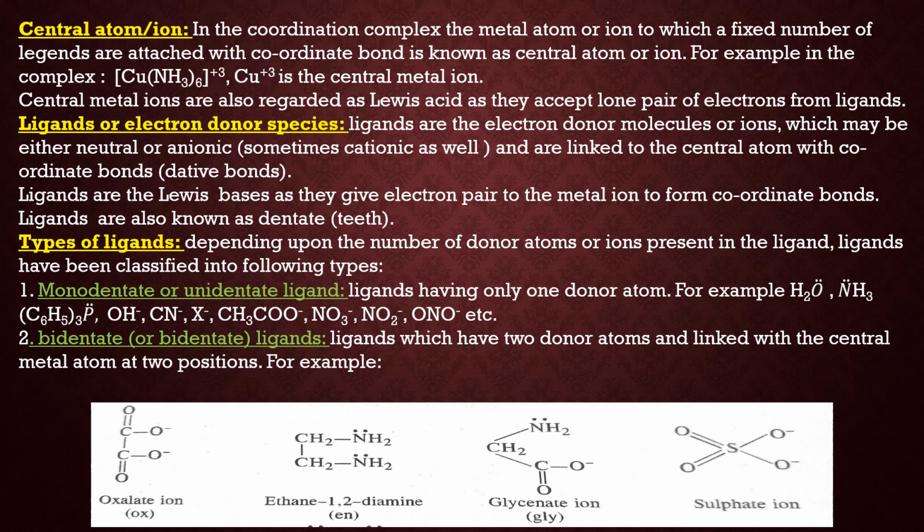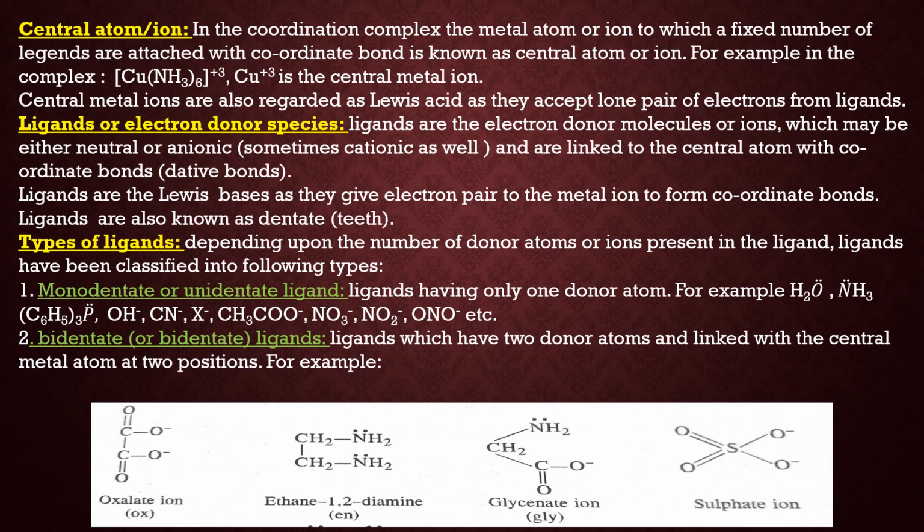OH-, CN-, X-. X- means halogens: chloride, bromide, fluoride, iodide. And acetate ion, NO3- ion, NO2- and ONO-. They all have only one donor atom. That is why they are called monodentate ligands.